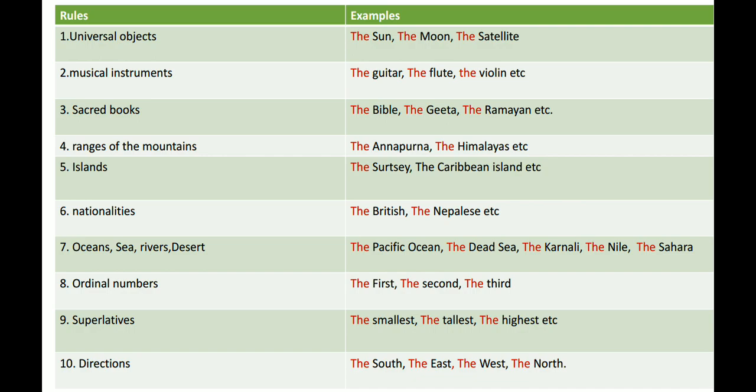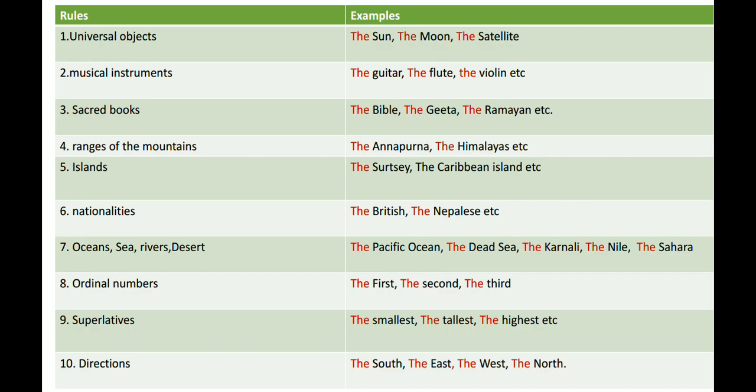Before nationalities like the British, the Nepalese, we use the. Number 7, before oceans, seas, rivers, and deserts also we use the. For example, the Pacific Ocean, the Dead Sea, the Karnali, the Nile, the Sahara. Number 8, before ordinal numbers like the first, the second, the third, we use the. Similarly, number 9, before superlatives, we have to use the. For example, the smallest, the tallest, the highest, etc.